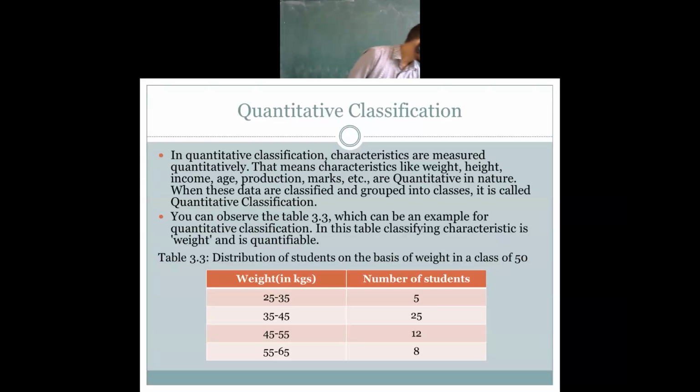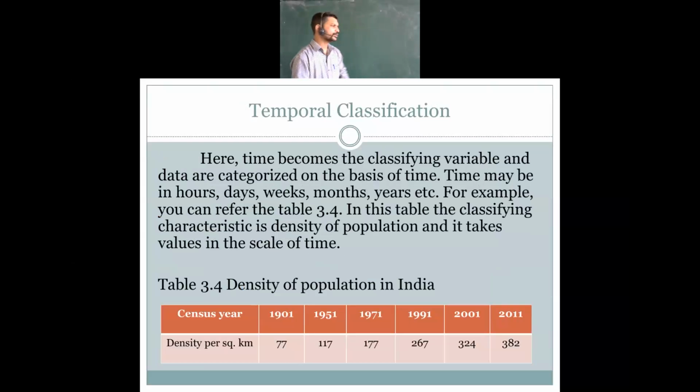So next, temporal classification. What is temporal classification? The classification made on the basis of time is temporal classification. Here time becomes the classifying variable, and data are categorized on the basis of time.